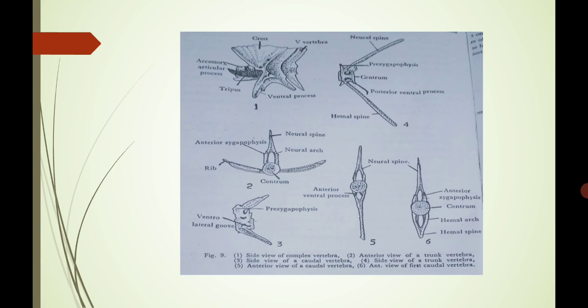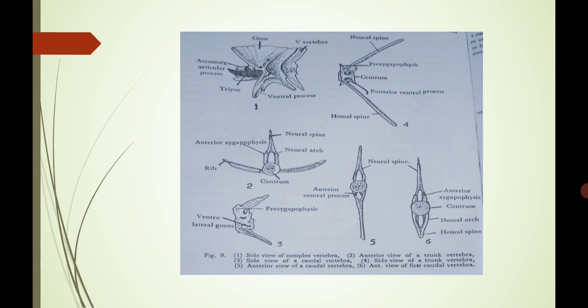In the anterior middle portion there is a centrum, and two structures are present opposite to each other, small structures. These are ribs, present in pair form, in 11 pairs.